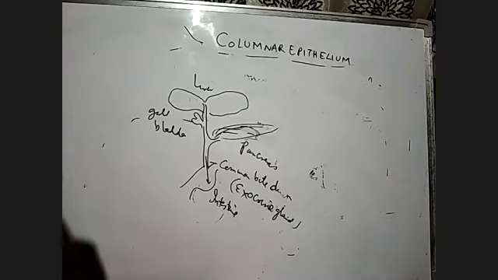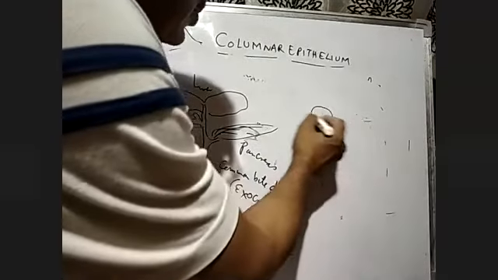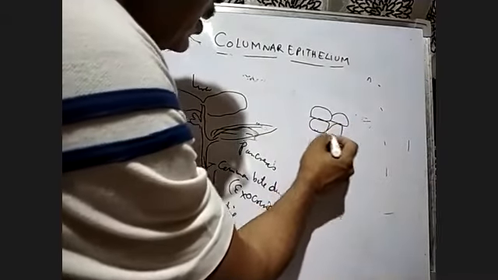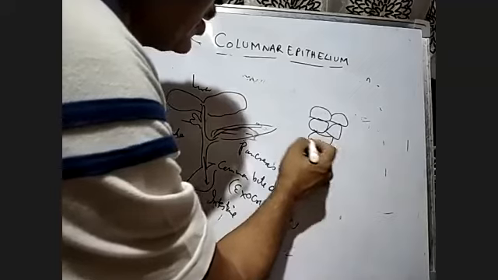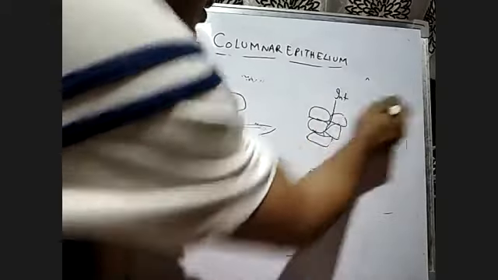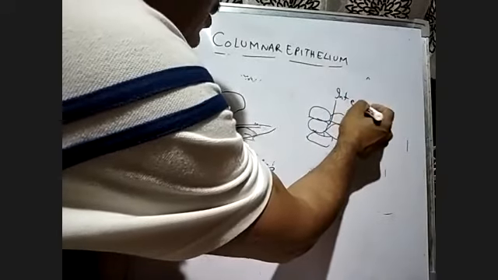They secrete the hormones. Suppose these are the cells. In between the cells, there are certain spaces. These spaces are called the intercellular spaces.